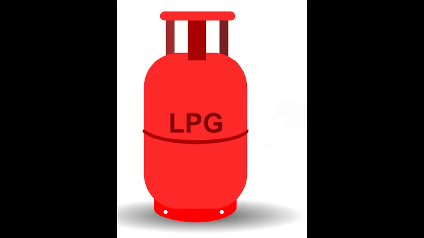Then we take a cylinder as an example, the LPG cylinder in our home. The cylinder is used to fill the gas. The empty cylinder is very easy to lift and move, but a full cylinder is heavy. So the gas also occupies the cylinder and has mass. So gas is also matter.